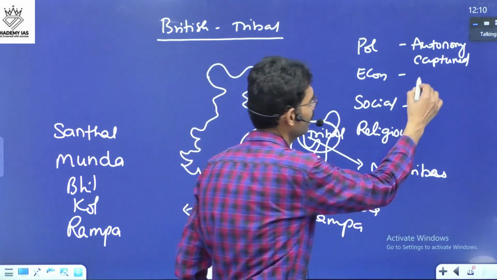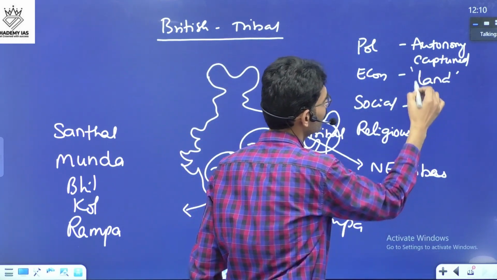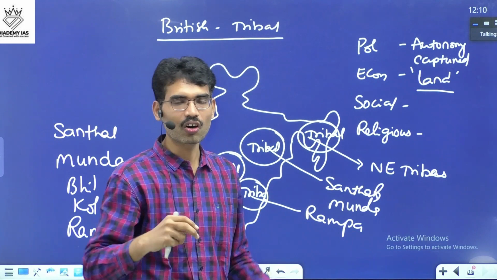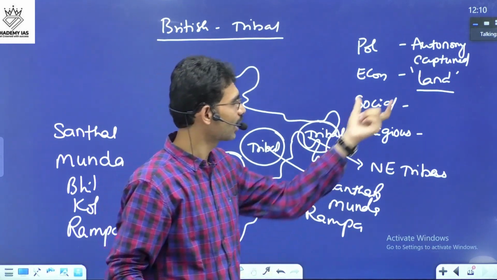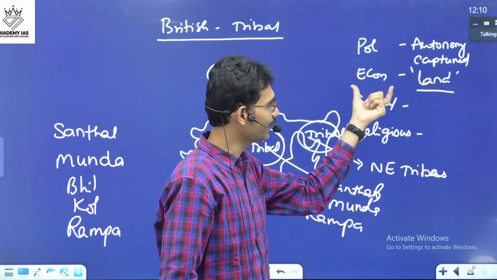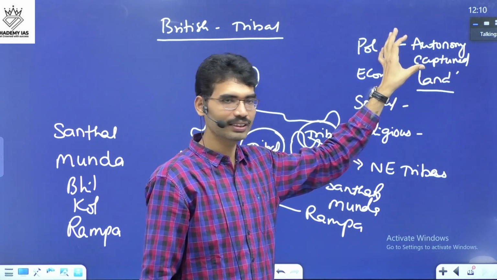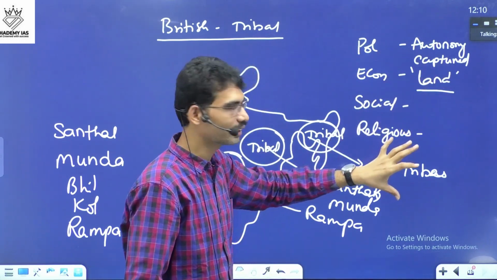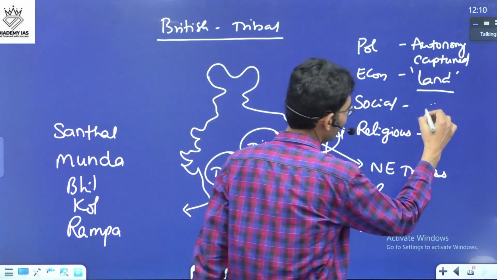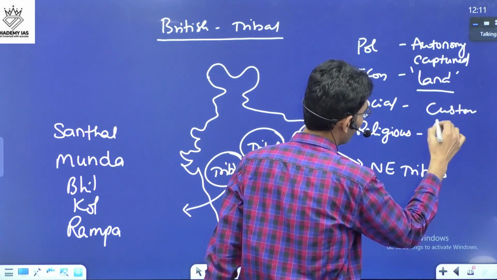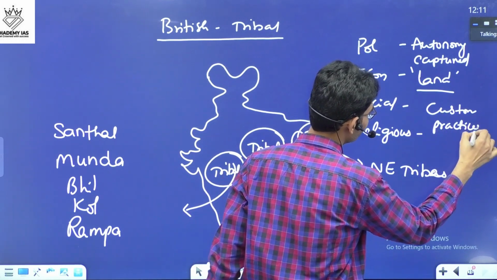Economically, their land, now loss of land. Earlier, community ownership was there. All tribal people were utilizing it. Now they could not. Again, they had to fight for their rights. Again, social and religious, they were having their own customs, practices, ritual practices.